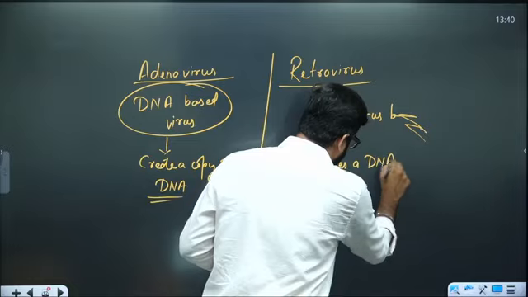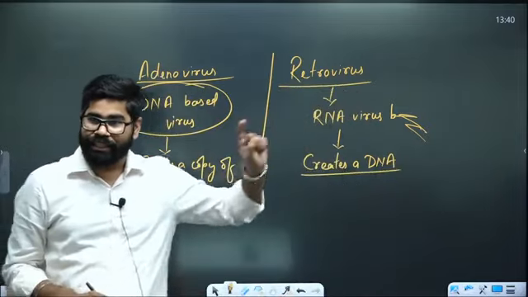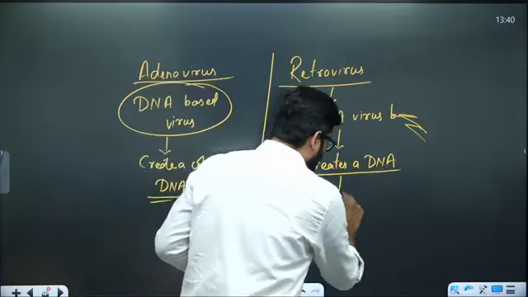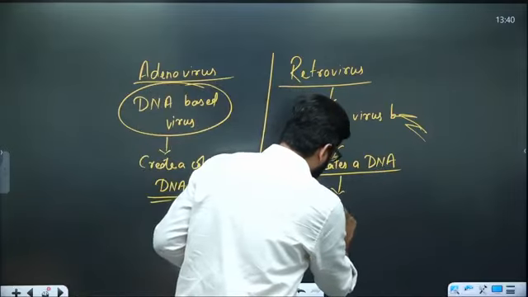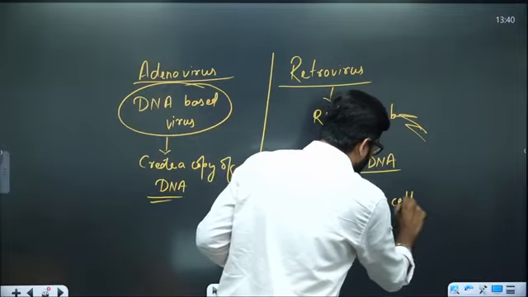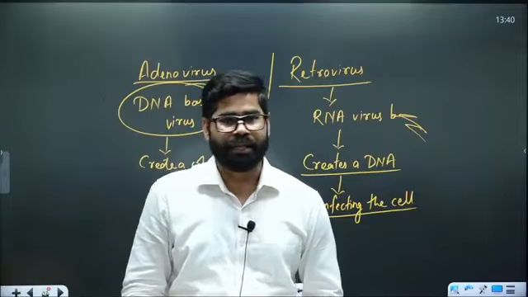Using the cell machinery, it is creating a DNA, and then using that DNA, it is infecting the cell, or rather you can say taking over the cell. So, this is a deceptive one.